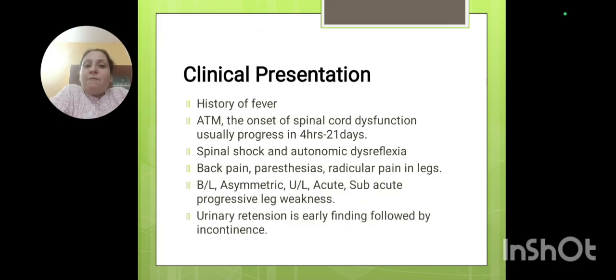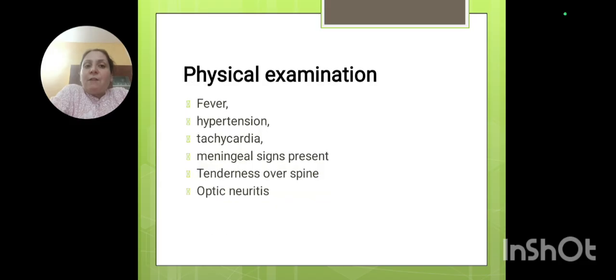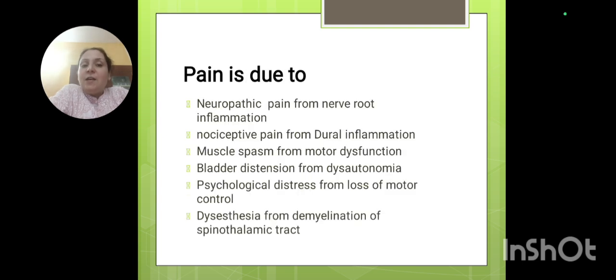Now along with the features, this is the clinical presentation the patient will come up with. And what will we see physically? Tenderness, spinal meningeal irritation sign, tachycardia and hypertension will be there. Pain is there because of many reasons we have already discussed.